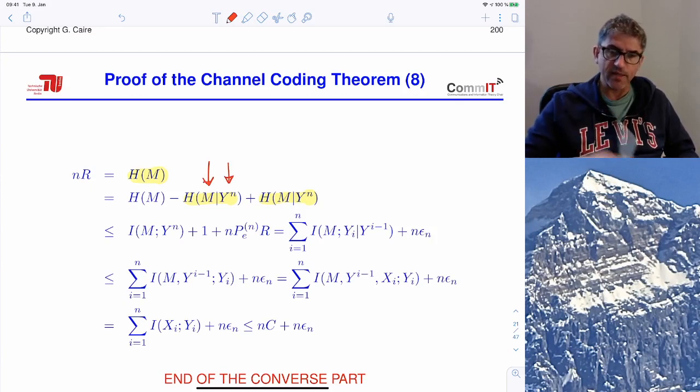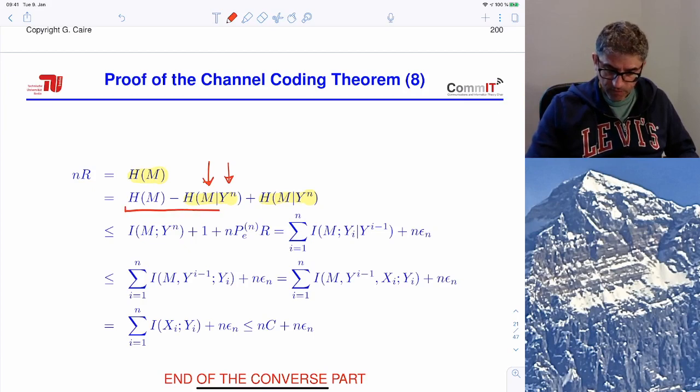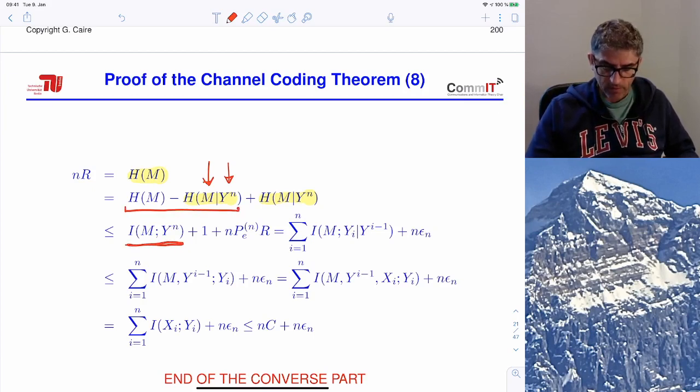So that's precisely the conditional entropy that appears in Fano inequality. When we have decision making, the decoder wants to estimate M from Yn. And then the difference between these two terms is simply the mutual information between the message and the output sequence.